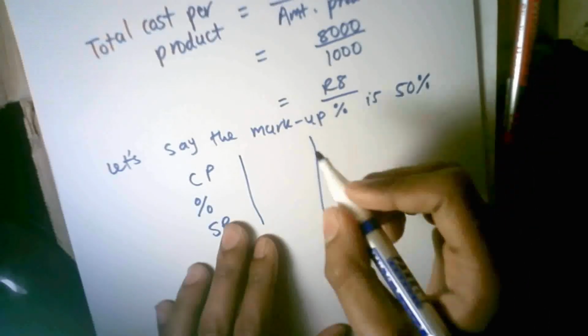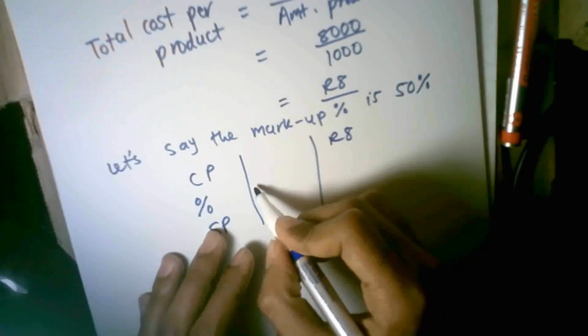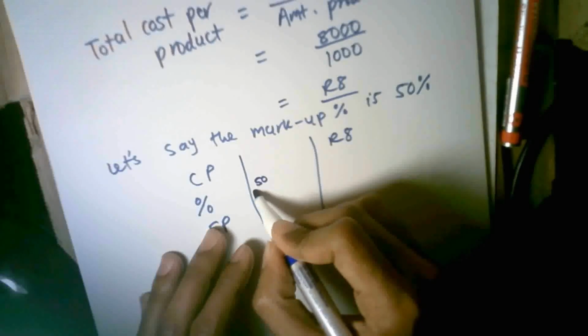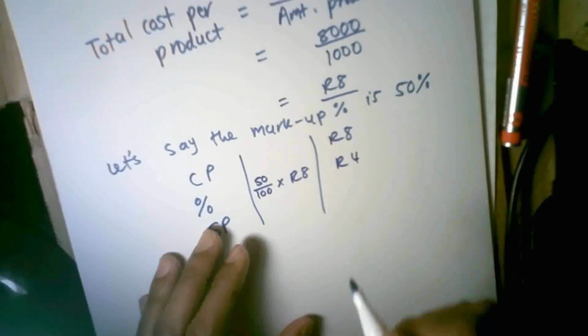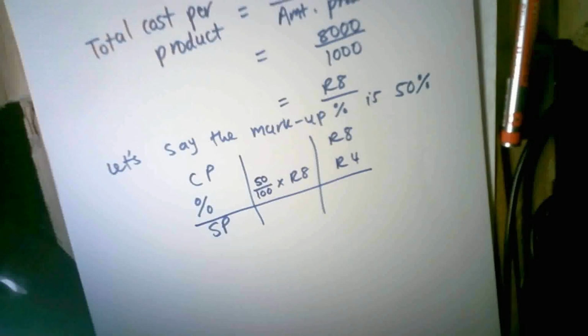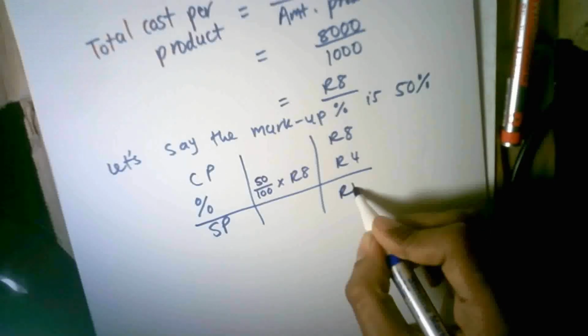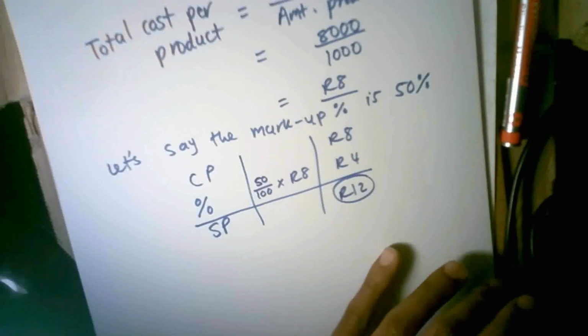So my cost price is 8 Rand and my markup percentage would be 50%, which means 50% times 8 Rand, which is 4 Rand. So my markup is 4 Rand. And my selling price is equal to my cost price plus my markup. So my selling price is 12 Rand. So what does that mean? It means that it costs me 8 Rand to produce one book, and I'll sell one book for 12 Rand. Of course, this is just merely an example.